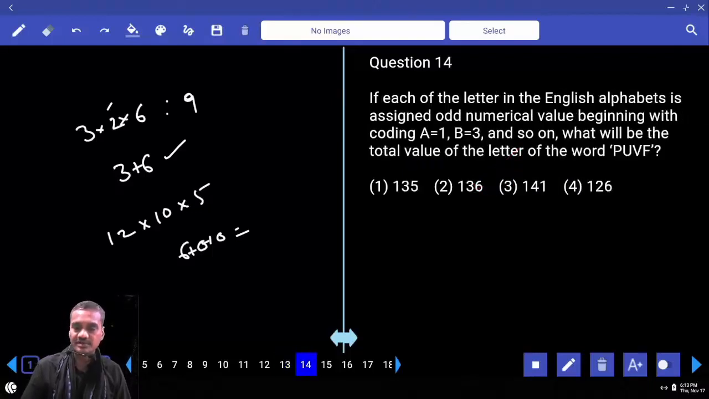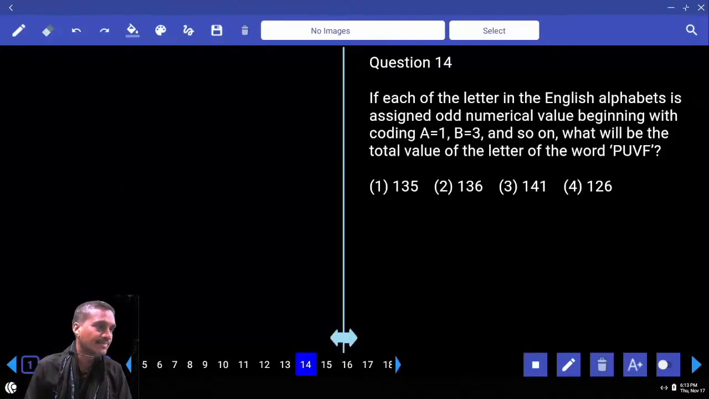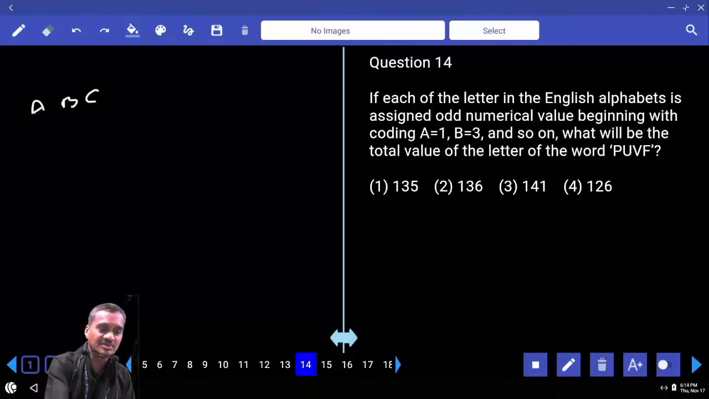Now in this 14, each letter in the English alphabet is assigned a numerical odd numerical value beginning with A. A is 1, B is 3 and so on. Then what will be the total value of P, U, V, F? How did you do it? What is the value of P? Did you write down the letters and the numbers? Now A, B and so on. A, B, C, D, E, F.